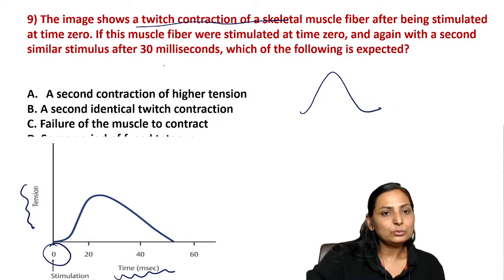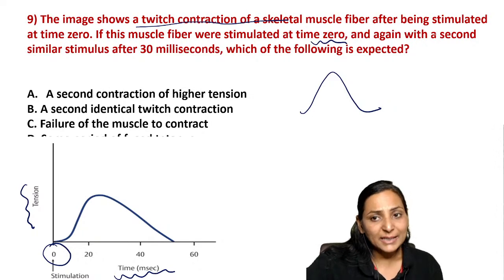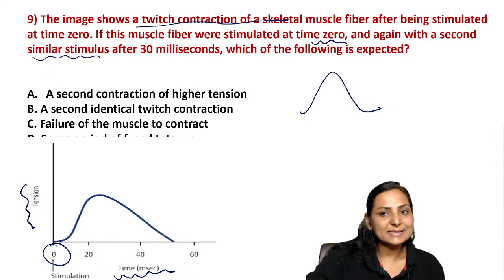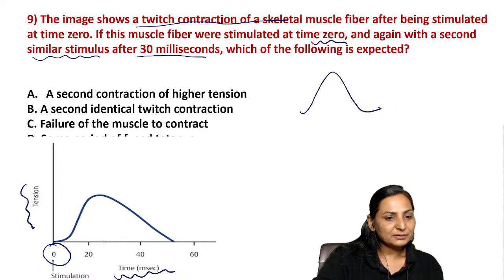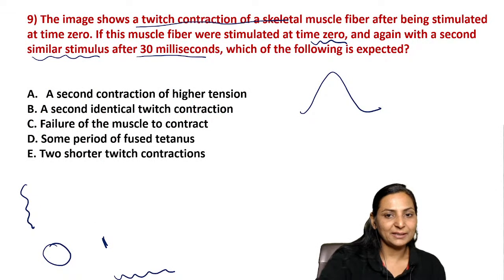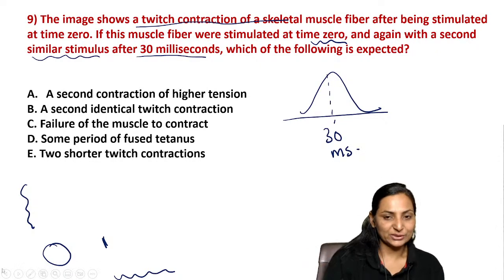Now, what did you do? You stimulated at time 0, and a similar stimulus is given 30 milliseconds later. So after 30 milliseconds, you are giving another stimulus. What are you expecting? So this is a twitch, and suppose somewhere over here, after 30 milliseconds, you gave another stimulus.